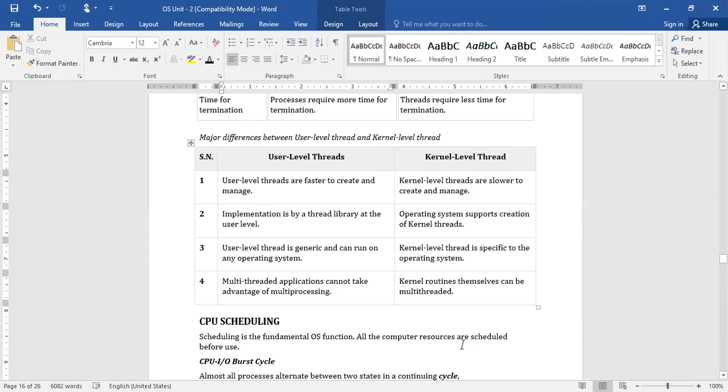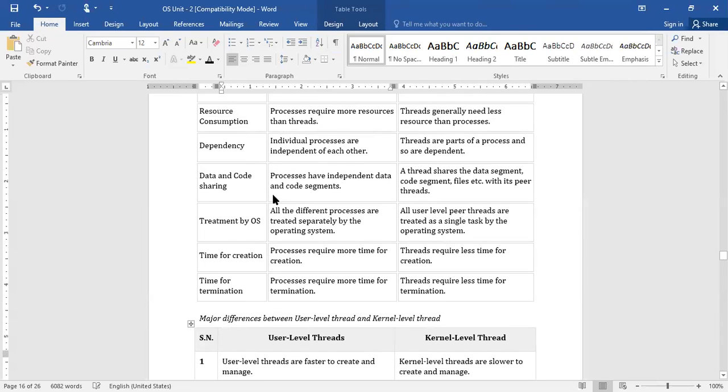Whereas the kernel modules themselves can be multi-threaded. Kernel level threads are executed at the OS level so that they can be multi-threaded. They can share. Okay, so this is about the difference between user level threads and kernel level threads.